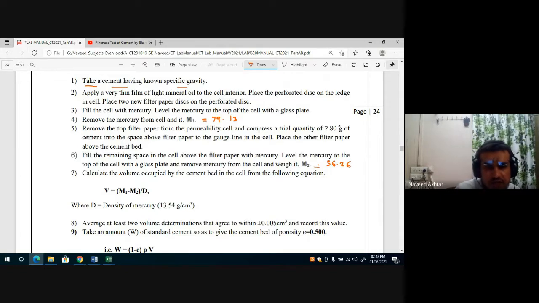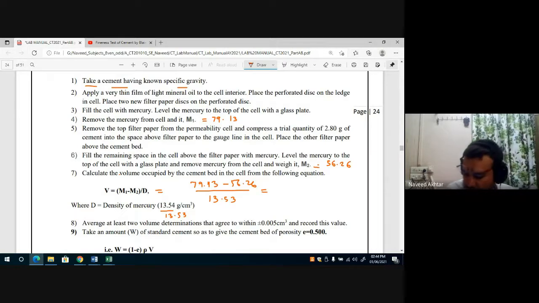Then we calculated the volume using the density of mercury. We have taken 13.53 gram per centimeter cube, and then 79.13 minus 56.26 divided by the density of mercury gives the volume of mercury. It is coming around 1.69 centimeter cube.